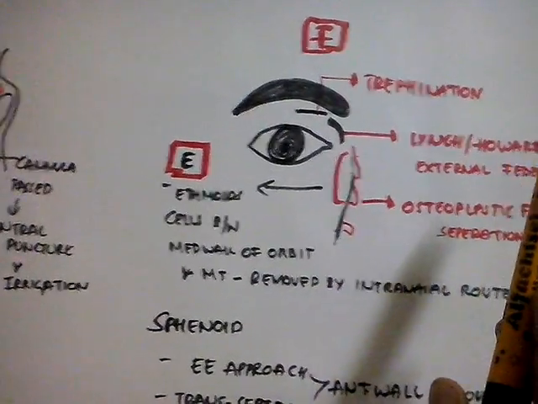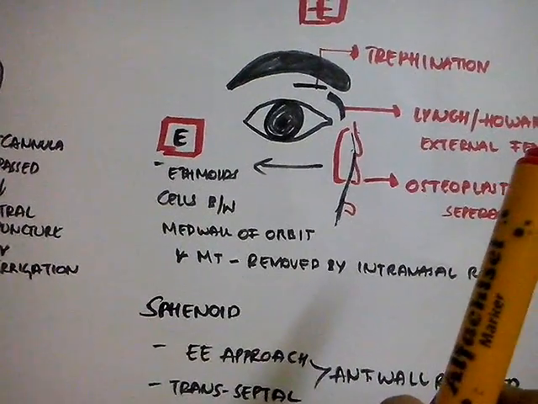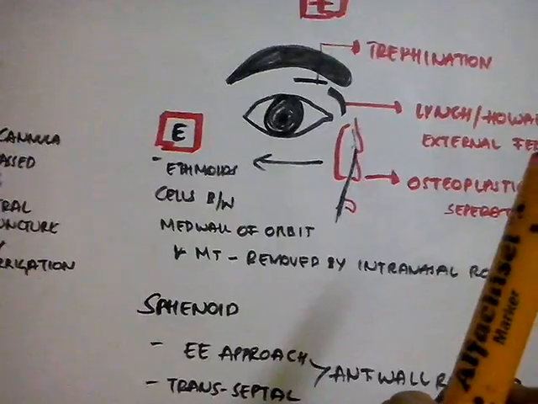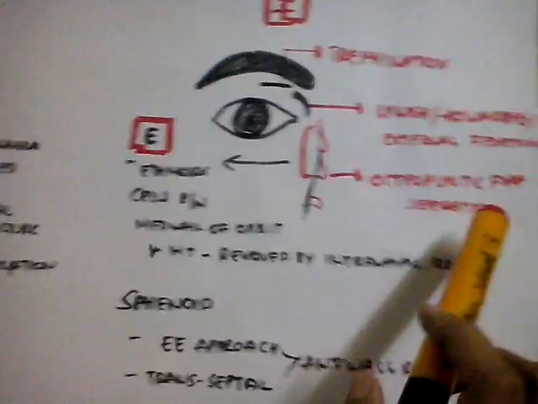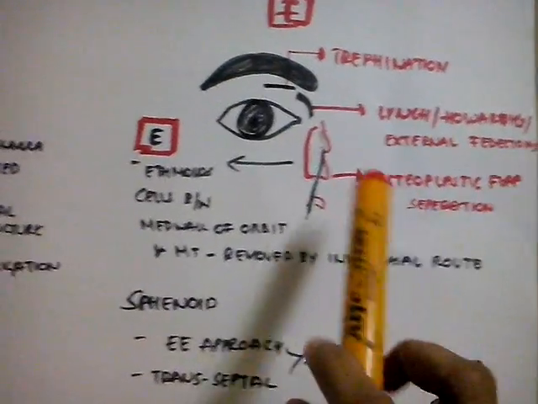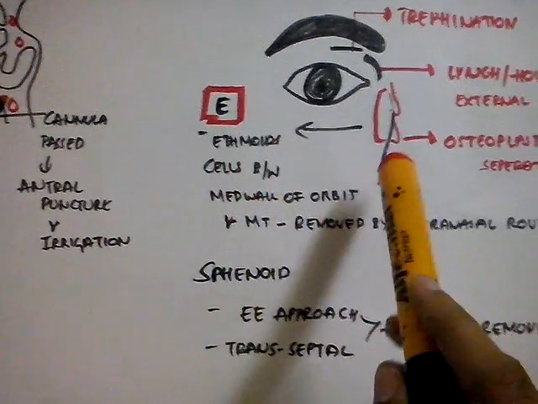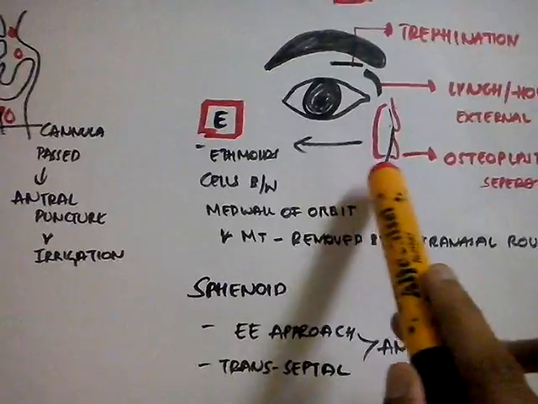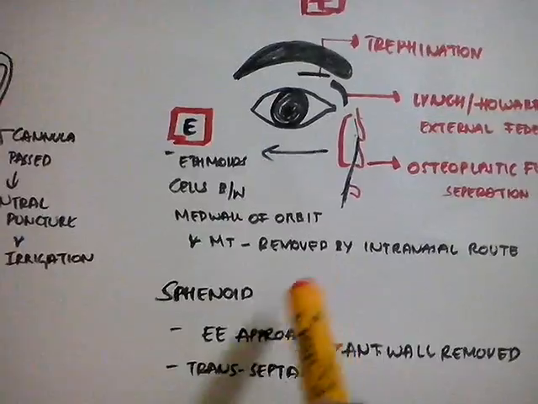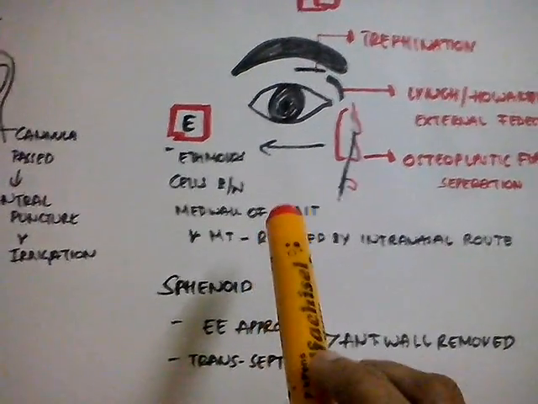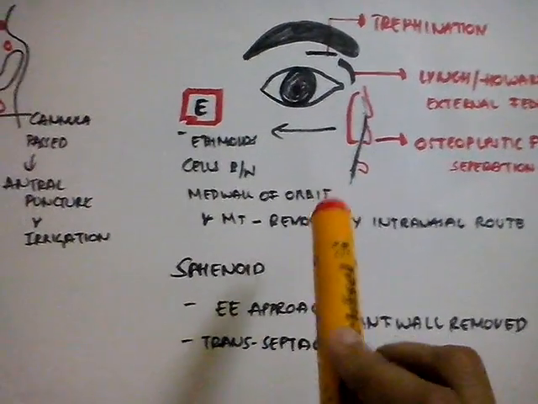Through this, a new frontonasal duct is created after exenteration of the ethmoidal cells and diseased mucosa of the frontal sinus. Osteoplastic flap operation is also indicated. Coming to the ethmoid sinus, ethmoidal cells between the medial wall of the orbit and the middle meatus or middle turbinate are removed by an intranasal approach. The other is external ethmoidectomy, frontoethmoidectomy. It is also called external frontonasal ethmoidectomy.